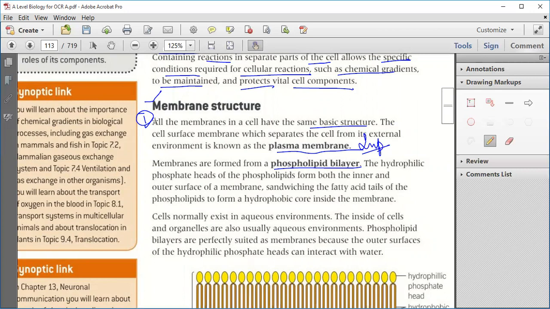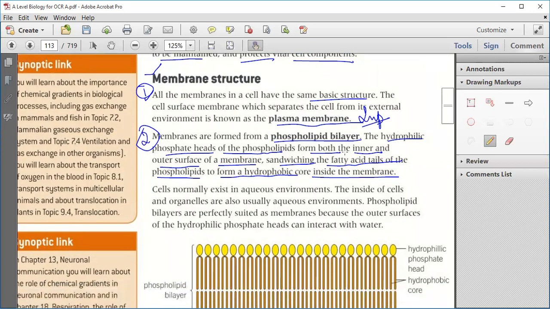Clear? Okay. Now, second point is that membranes are made up of phospholipid bilayer. The hydrophilic phosphate heads of the phospholipids form both the inner and the outer surface of a membrane, sandwiching the fatty acid tails of the phospholipids to form a hydrophobic core inside the membrane. Phospholipid means phosphorus and lipids are there. Hydrophilic: hydro means water, philic means loving.